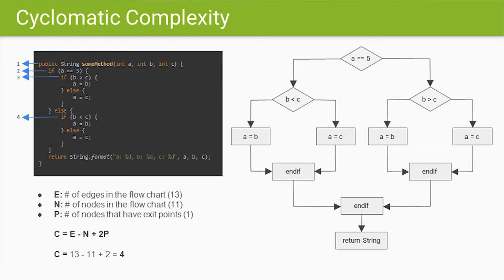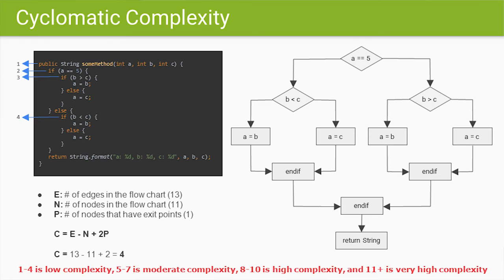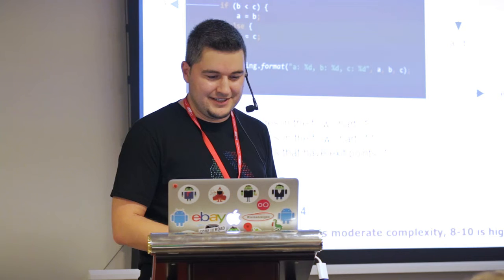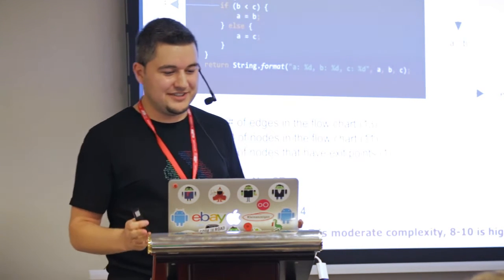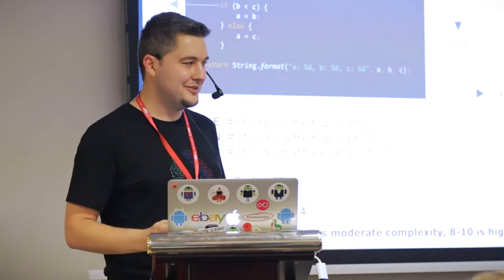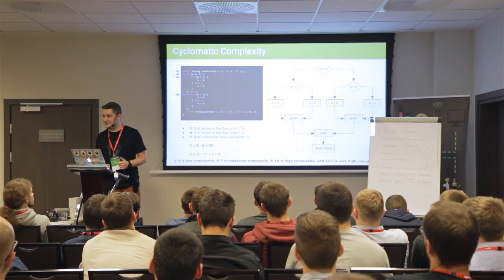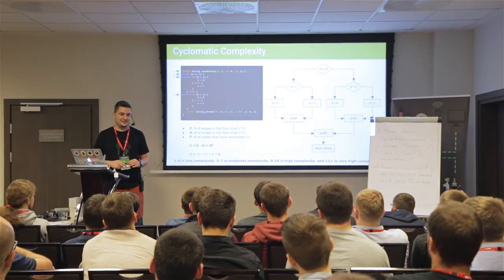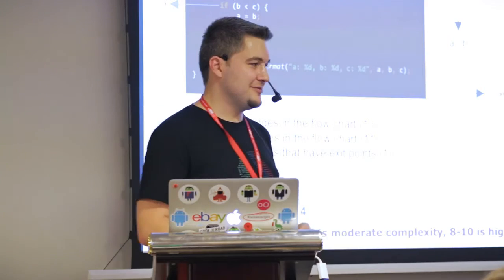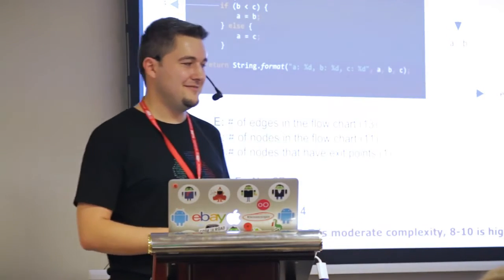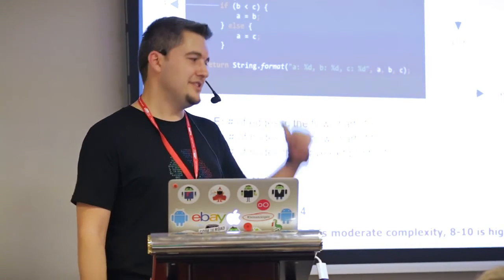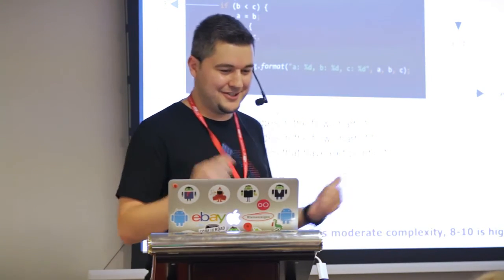But why am I telling this complexity stuff? Because if your method has 1 to 4 complexity, it is low complexity. If it's 5 to 7, it's moderate. If it's 8 to 10, high. And if it's 11 plus, it's a no-go. You should definitely refactor that method and split it into multiple methods, because you are doing lots of things in this one method. So in this case, I was lucky. I had only 4.